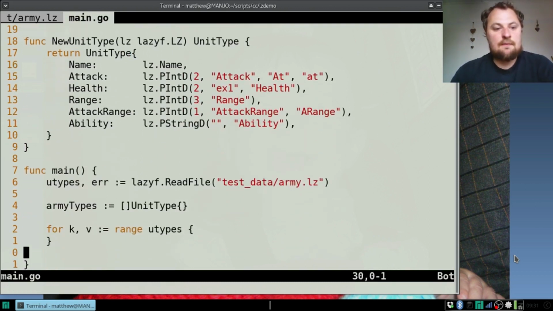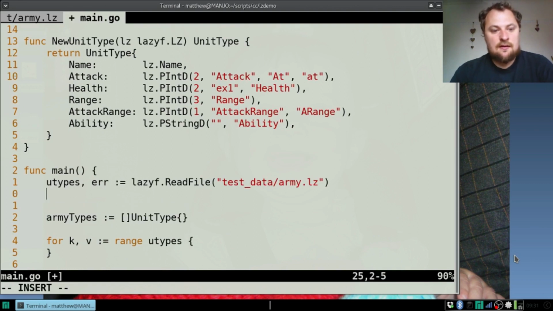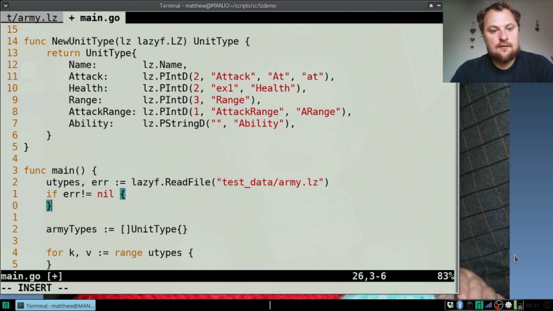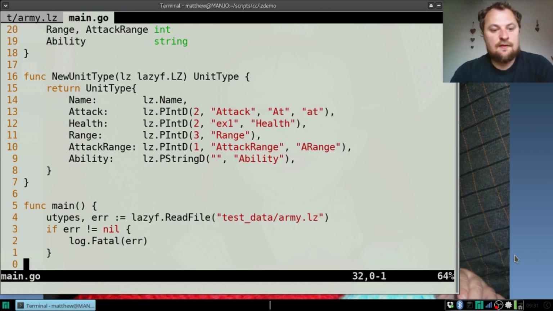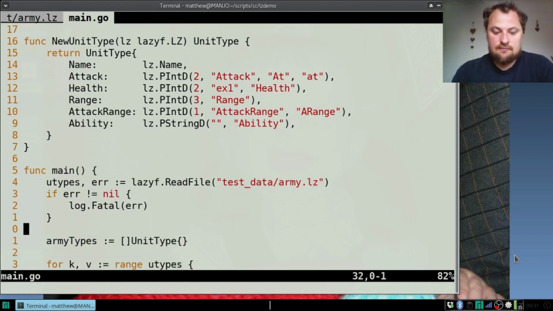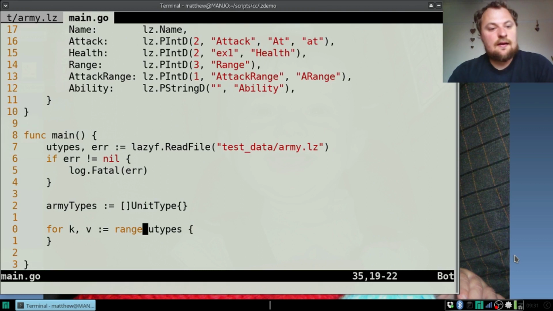We pull through in our main function. If error does not equal nil, log.fatal error. Okay, so if we have any problem with the file, we can reveal that. Probably shouldn't be doing this in main, probably should be doing this in a testing library, but I just wanted to demonstrate how you can use this.